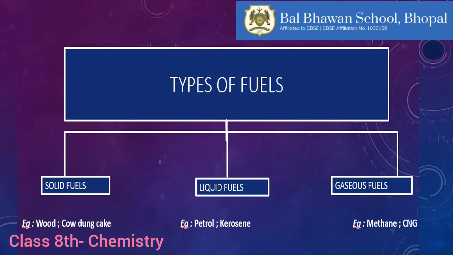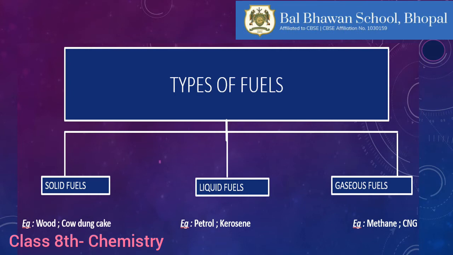These fuels can be broadly classified into three groups depending upon their state. That is, solid fuels, liquid fuels, and gaseous fuels. We all know examples of these fuels. Solid fuels means wood, cow dung cakes, or charcoal, etc. Liquid fuels like petrol, kerosene, and diesel all come under liquid fuels. And gaseous fuels means biogas, CNG, LPG, methane gas, etc.